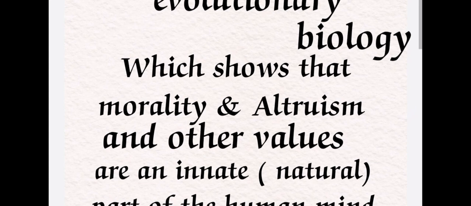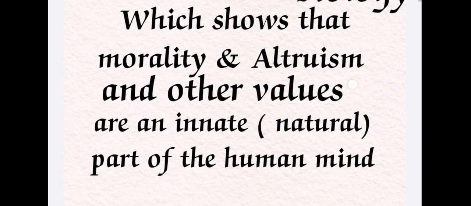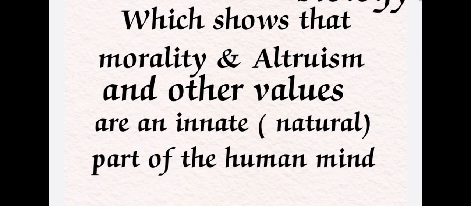So here morality and altruism are very important. According to the research in psychology and evolutionary biology, morality and altruism and other important values are an innate part of the human mind. It means these are a natural part of the human mind. No one created these moral principles, altruism and other values, but they are a very natural part of the human mind.